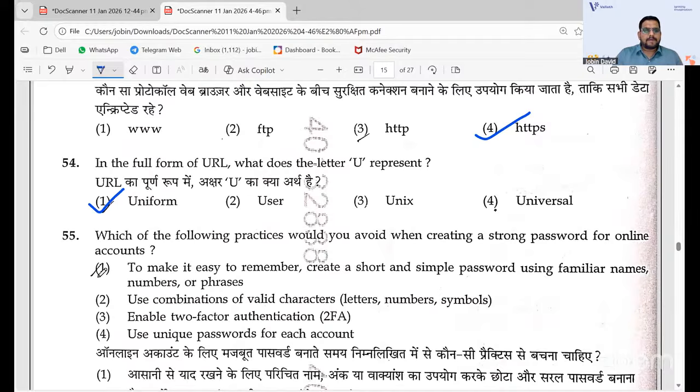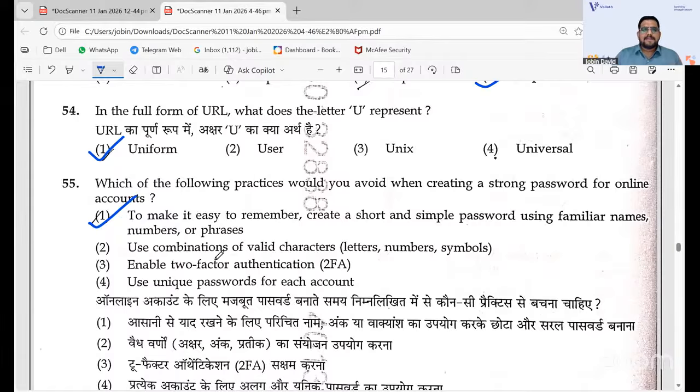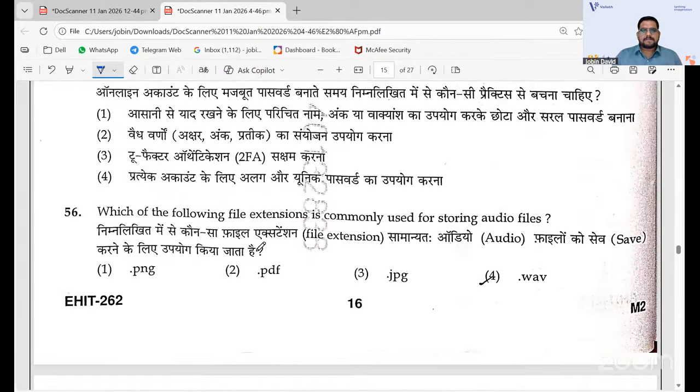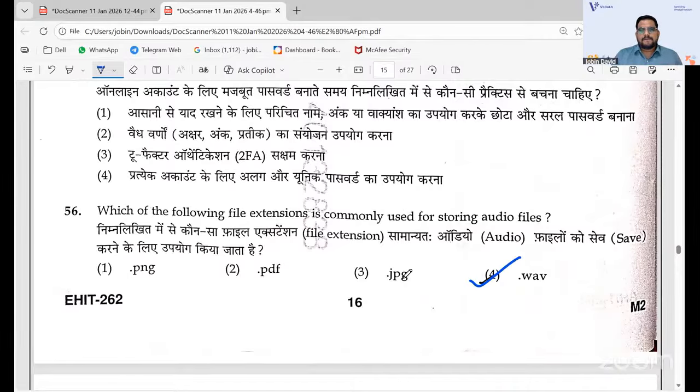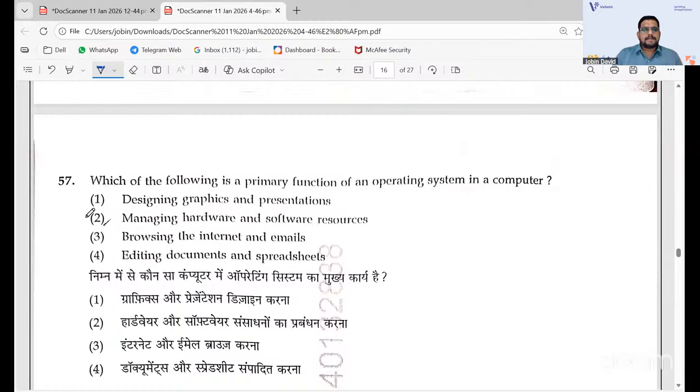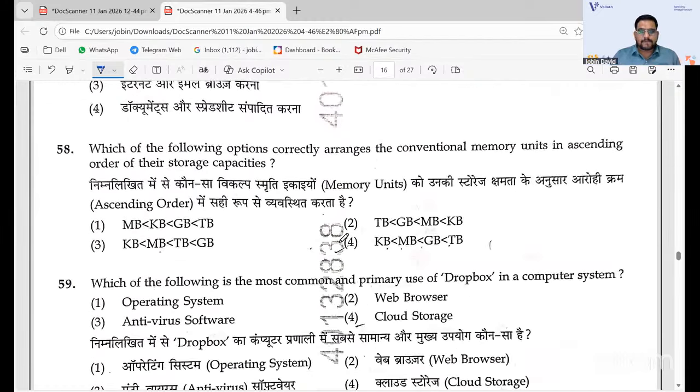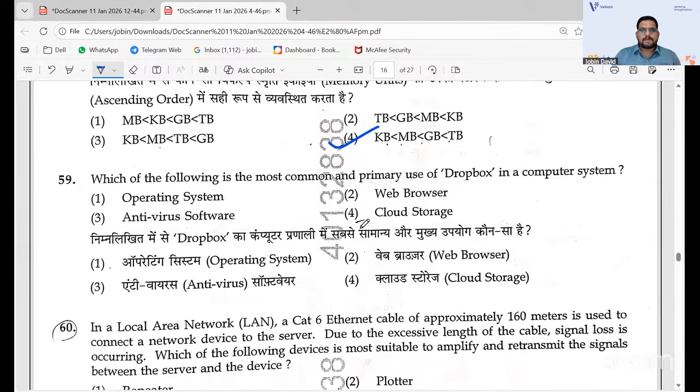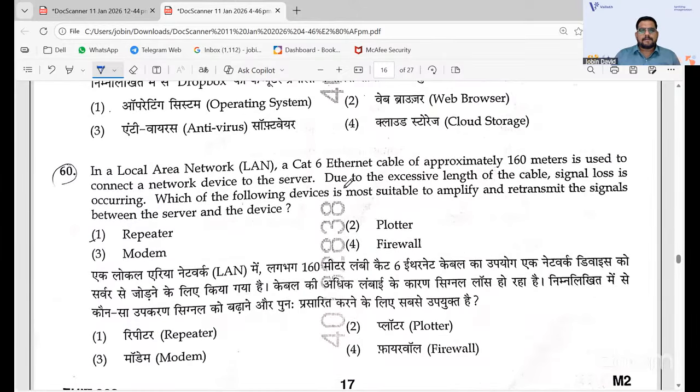55, 1. Okay, if you have idea, if you have written PGT and then went to TGT, it will be easy. 55, 1, and then 56, 4. 57, it is 2, managing hardware and software systems. 58, also it is 4 that you have. 59, cloud storage that you have, Dropbox. 59, 4. 60 is local network, and approximately what is that repeater that you have? Okay, 1.